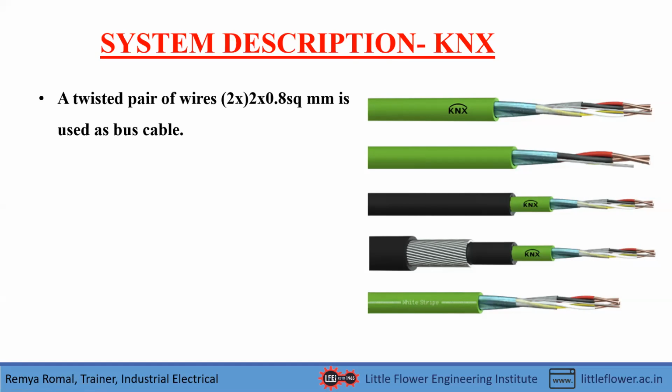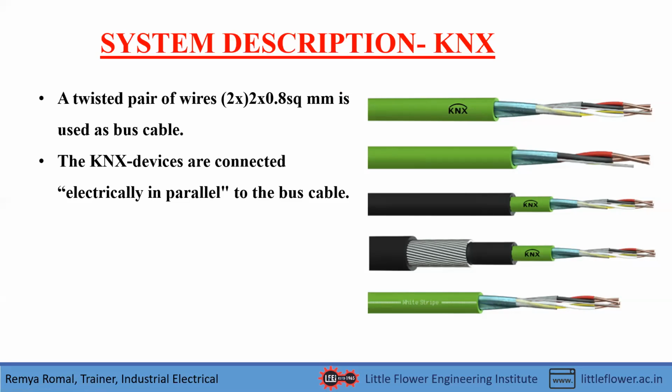So this is the green cable, and inside this green cable there will be a twisted pair of cable having 4 wires with 0.8 mm square thickness, and it is used as a bus cable. As I mentioned, this bus cable will be capable of transmitting information between the devices.